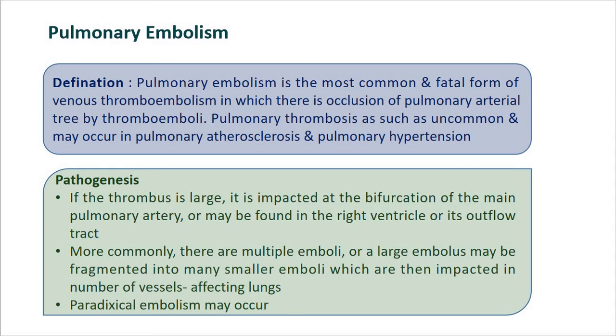Now in that condition, the causes: how does pulmonary embolism occur? It is from the thrombi. Such thrombi originate from the large veins of the lower leg, and near about 95% of pulmonary embolism is caused this way. The thrombi originate from the large veins of the lower leg, and the percentage is near about 95%.